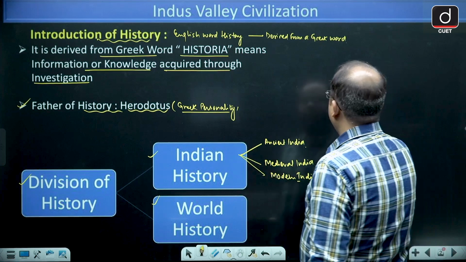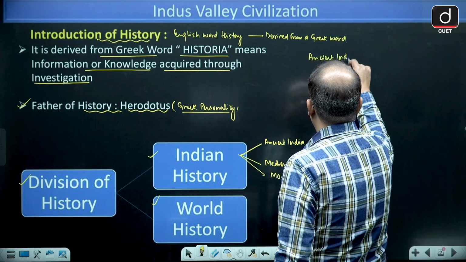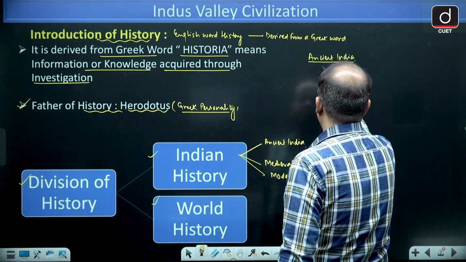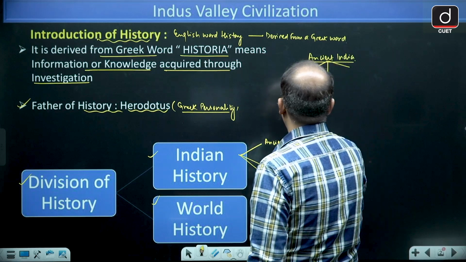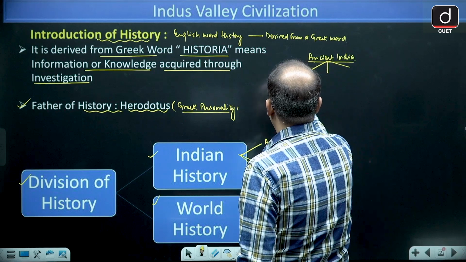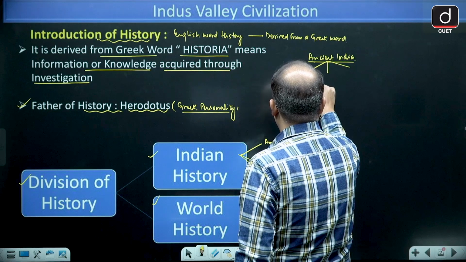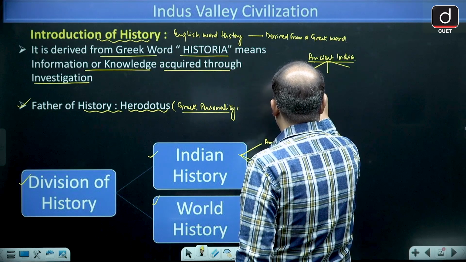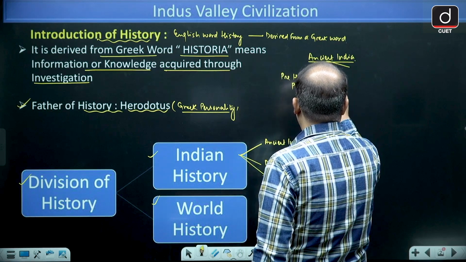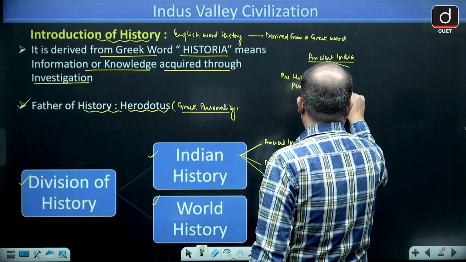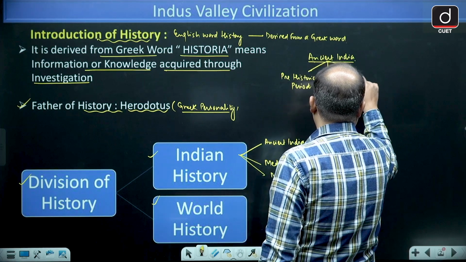And this ancient India is further divided into three parts. One is called prehistoric period, then we have proto-historic period, and historic period.